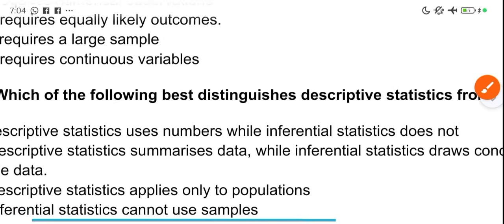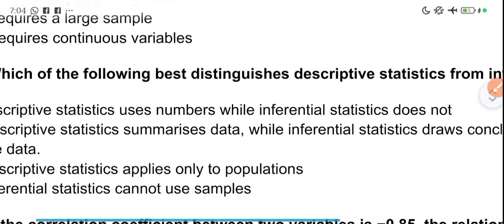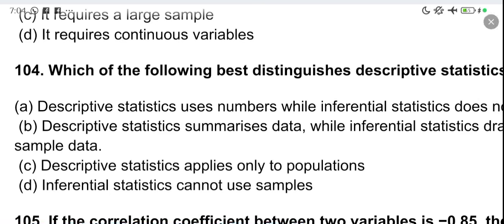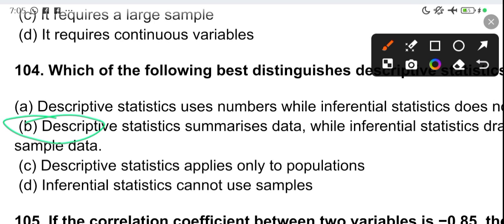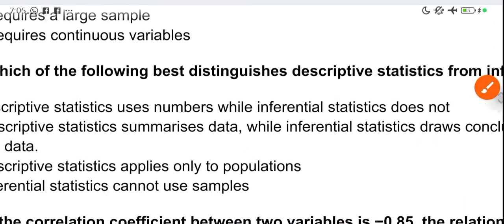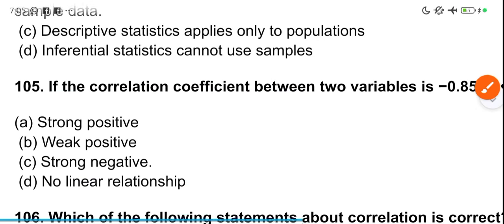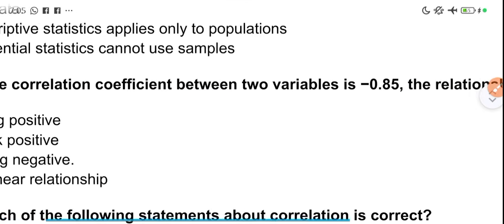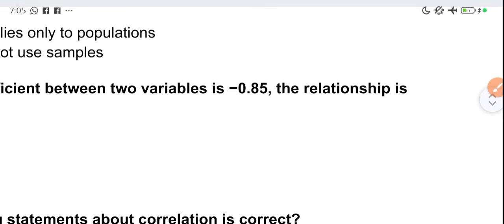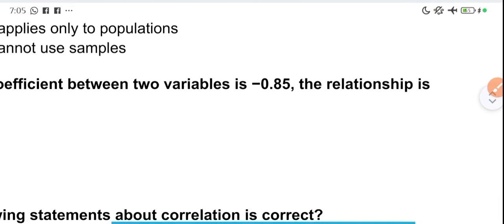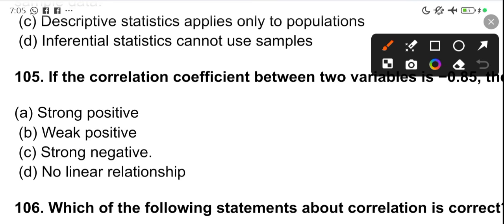Which of the following best distinguishes descriptive statistics from inferential statistics? Descriptive statistics summarizes data, while inferential statistics draws conclusions. As simple as that. If the correlation coefficient between two variables is minus 0.85, the relationship is strong negative. Please take note.